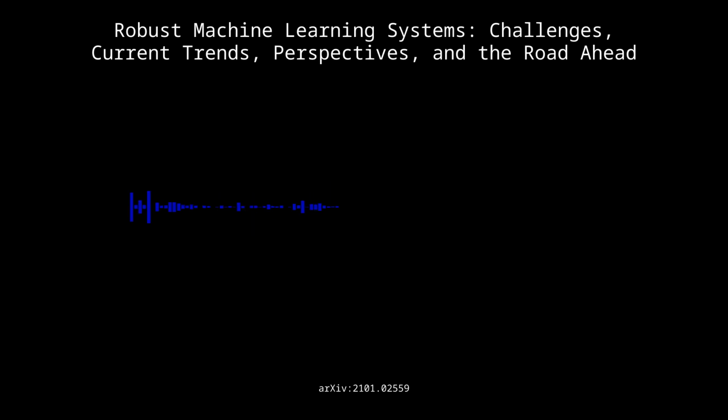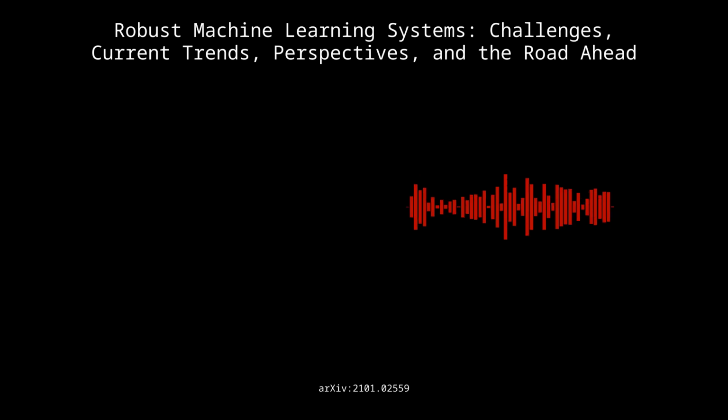Absolutely. And there's one more important aspect we haven't talked about yet: formal verification. Yes, this is where things get really interesting. We're talking about using math to actually guarantee that ML systems are working correctly. It seems like that would bring a whole new level of rigor to robustness. You got it. Formal verification is a powerful tool, especially for safety-critical applications where even small mistakes can be disastrous. So why is formal verification so important, especially for deep neural networks? What makes them so hard to verify using traditional methods?